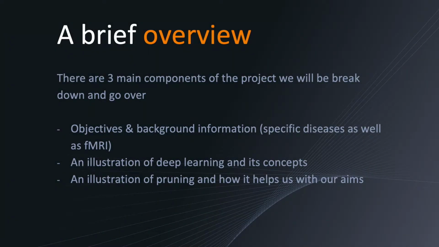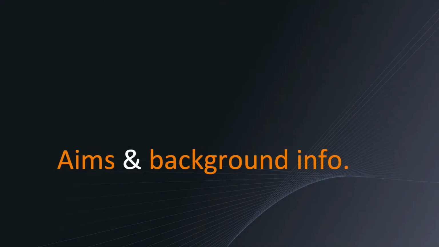So today there are three main components of the project that I would like to break down and go over. Firstly, I'd like to talk about the objectives and the background information, illustration of deep learning and its concepts, as well as finally the illustration of pruning and how it helps us with our aims. So let's go over the aims and the backgrounds first.